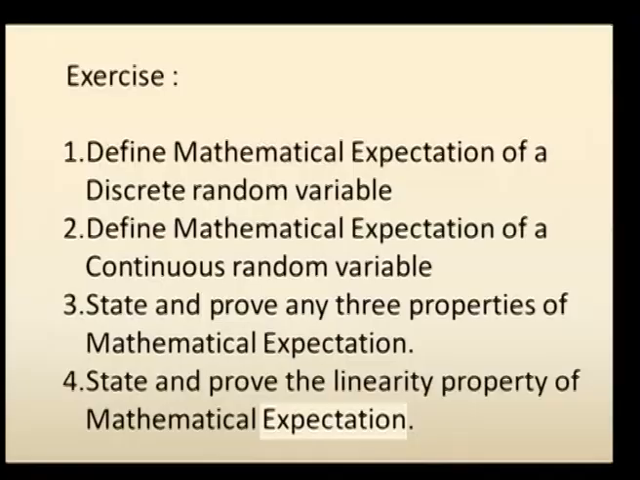Based on the expectation definitions we have seen and the properties we have seen, these particular questions can be asked. Define mathematical expectation of a discrete random variable and of a continuous random variable separately, and state and prove any 3 properties. So far we have seen some 6 properties; 3 properties or 4 properties can be asked, this number may vary. And state and prove the linearity property of mathematical expectation.